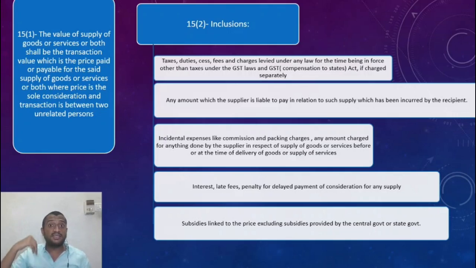So whose liability is it to deliver that? It is my liability. Because the contract is framed in such a manner that I have to deliver the goods to his place of business, only then the contract is finished, only then the supply is said to have taken place. So in this case, the transport charges from my factory to his factory is my responsibility. It is my liability. So that has to be included in the value of supply normally because I transport it.